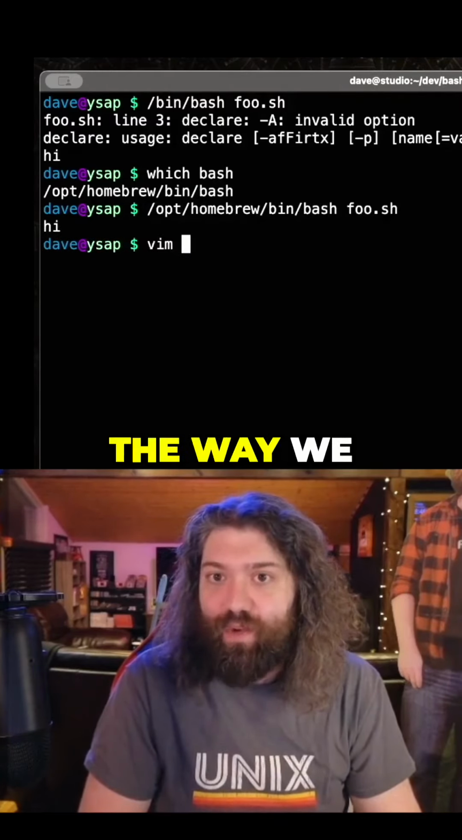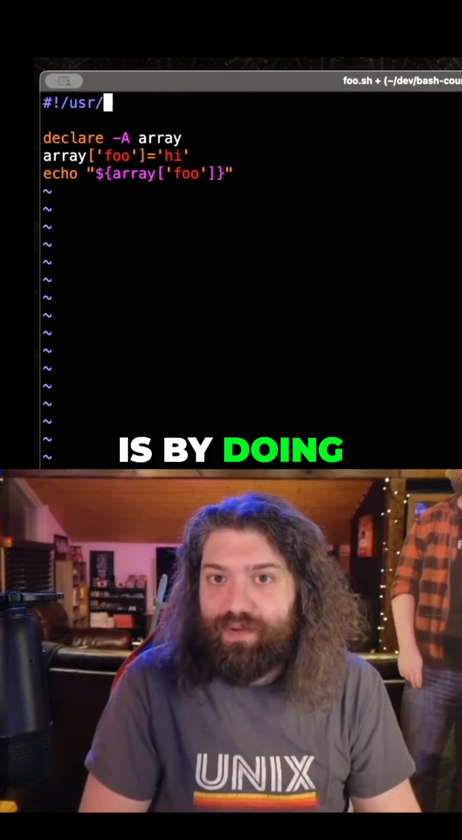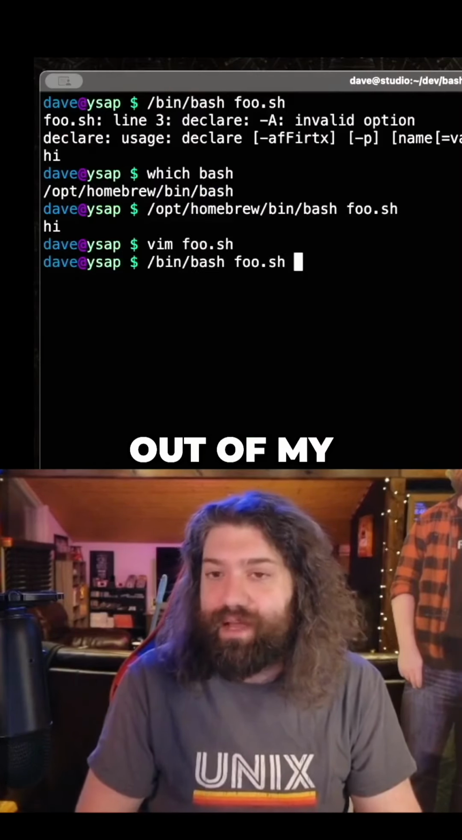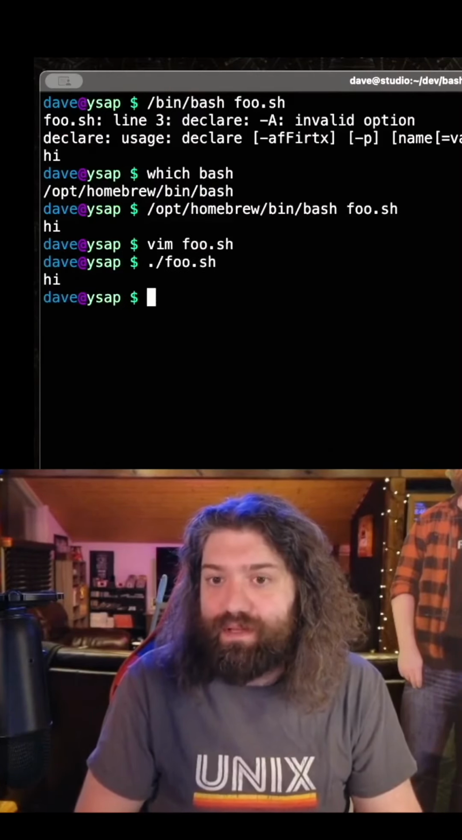That's the difference. The way we can quote unquote fix this is by doing user bin env bash. This will pull bash out of my environment. So it'll pull it out of my path variable, and then it works.